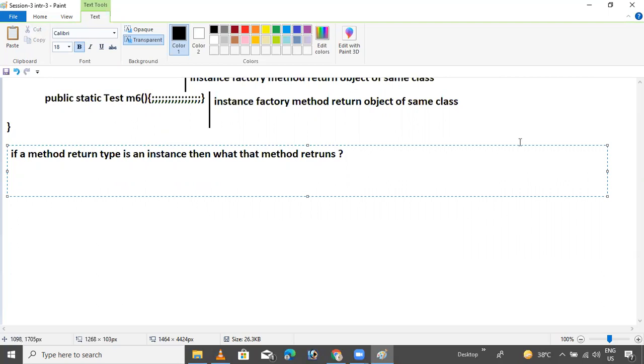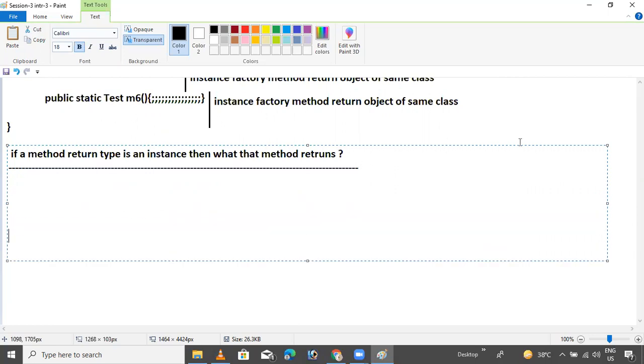My question is this: if the method return type is an instance.